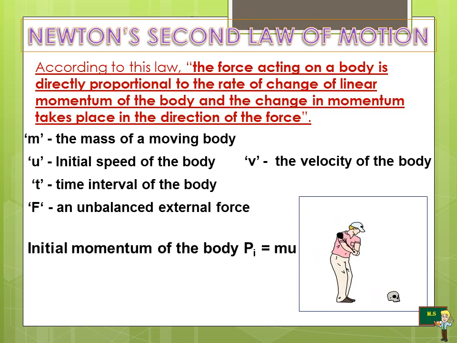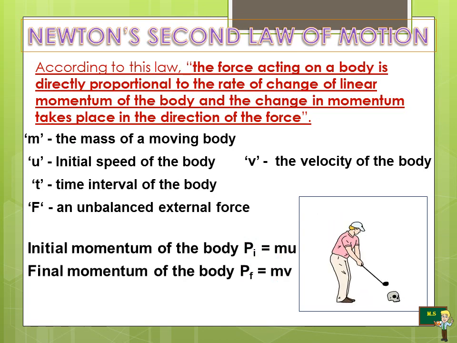Now, what is the initial momentum of the body? As you know, in the last class I told you the momentum P is equal to m into v. Here the initial velocity is u, so the initial momentum Pi is equal to mu.